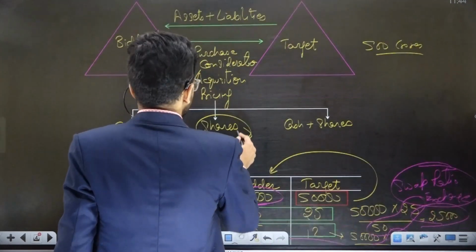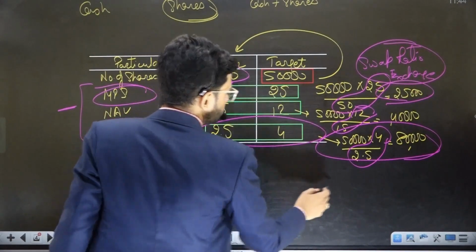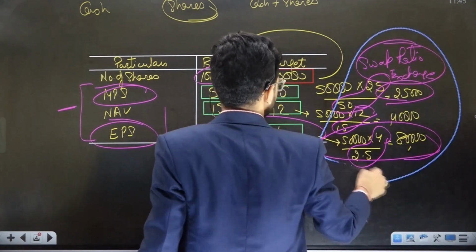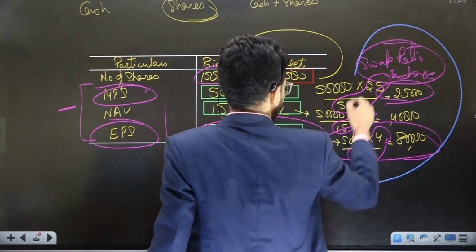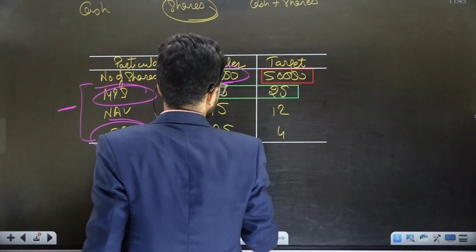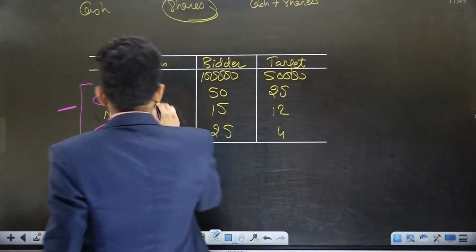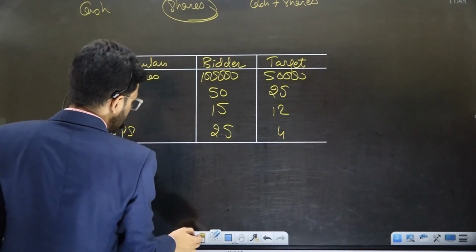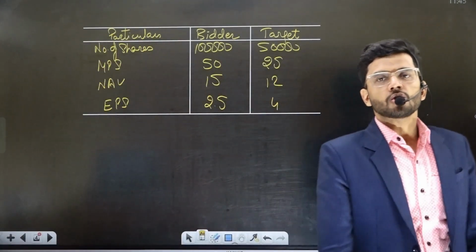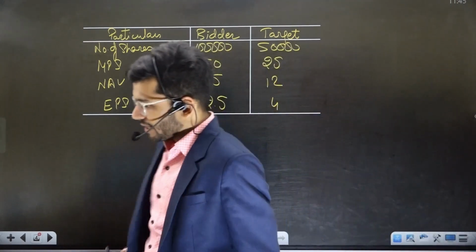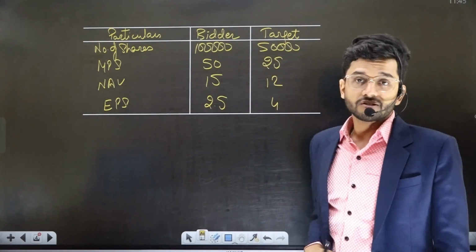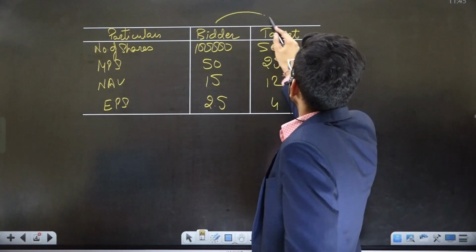So let us consider a simple example. This is the example in front of you. Okay, let's consider this example, guys. There are two companies, Bidder Limited and Target Limited. Both of them are wanting to enter into a stock swap. Target company is being sold, bidder company is purchasing the target company, and in return for assets and liabilities of target company, bidder company is giving its own shares to target company.